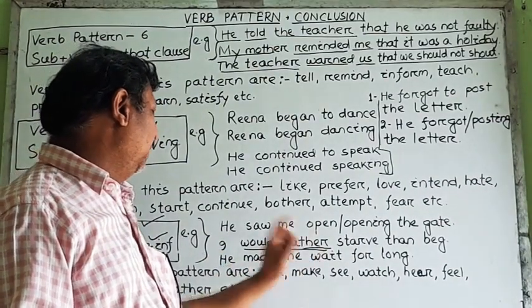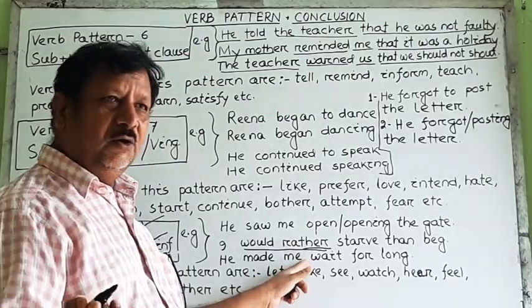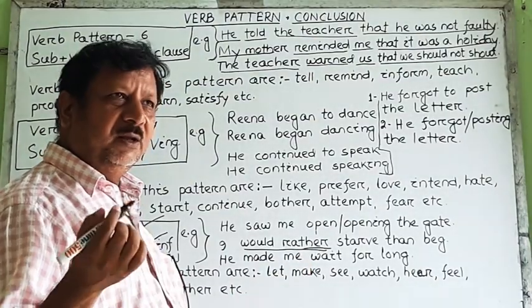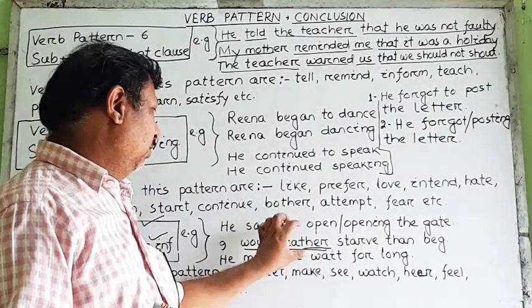Exactly, he made me wait. We should not write here he made me to wait. He did not let me go. My father did not let me purchase a mobile. We can't write let me to purchase. So these are the uses.